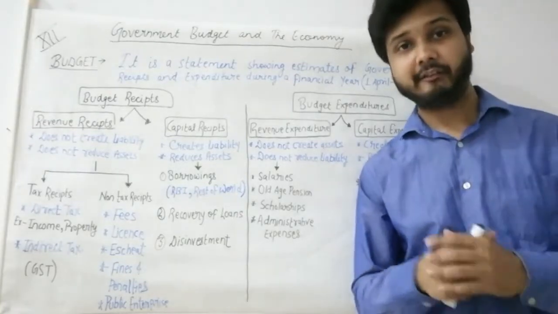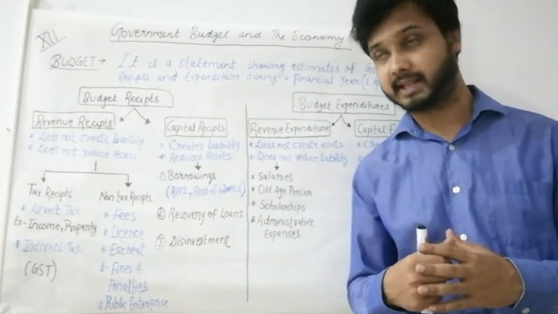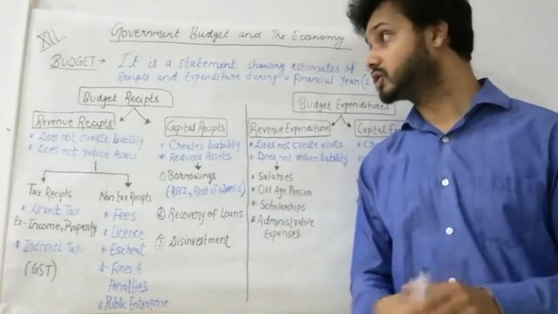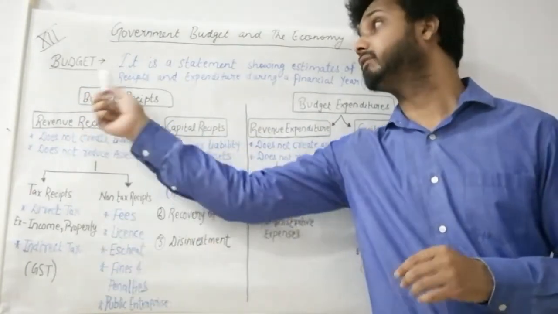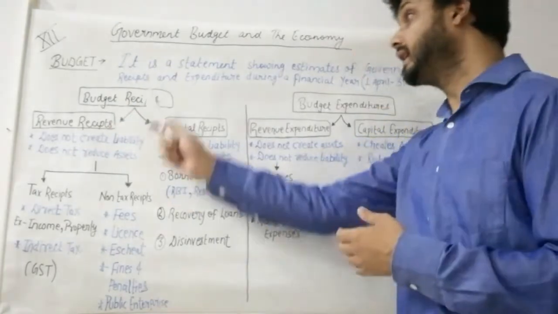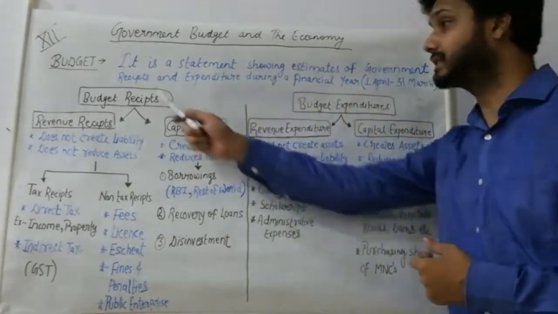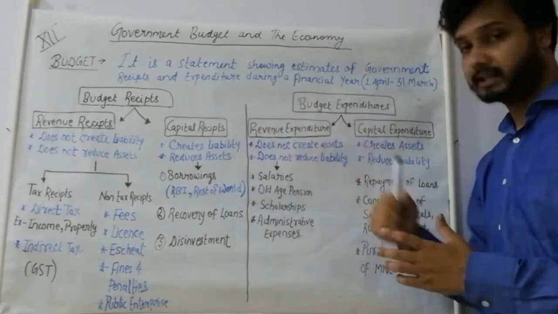Hello students, with this video we are going to start a new chapter of macroeconomics, that is government budget and the economy. So first of all let us see the meaning of budget. Here we will see the meaning of budget in context of government. It is a statement showing estimates of government receipts and expenditure during a financial year.